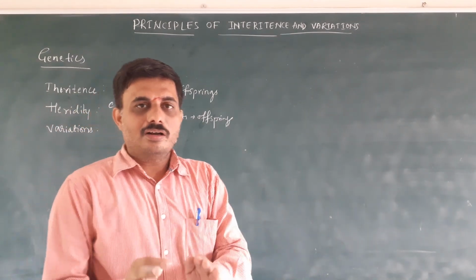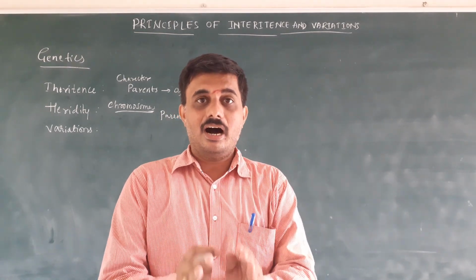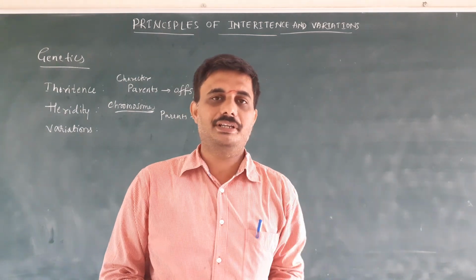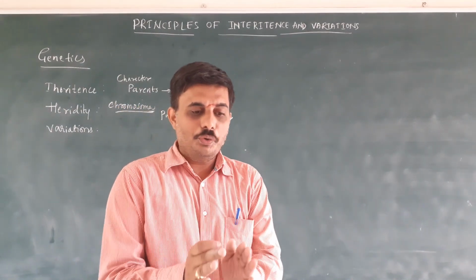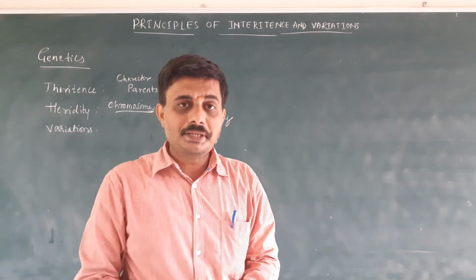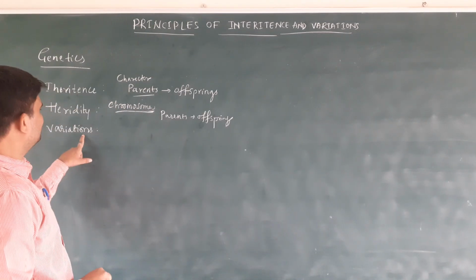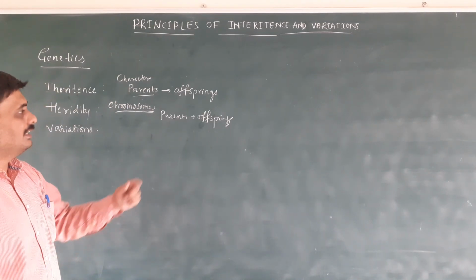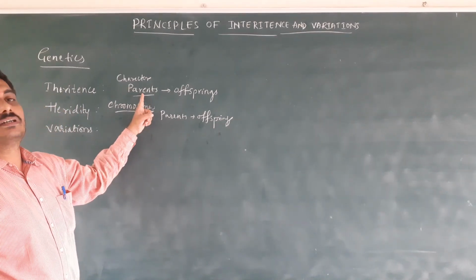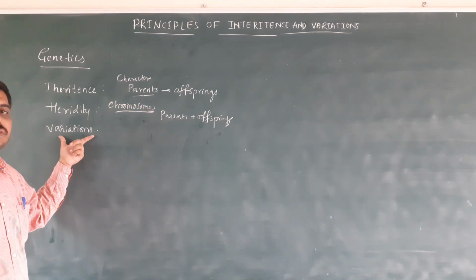Then what is variation? The presence of different characters among the offspring of the same descent is called variation. The offspring having different characters, which descend from a single parent or single descent, is called variation.